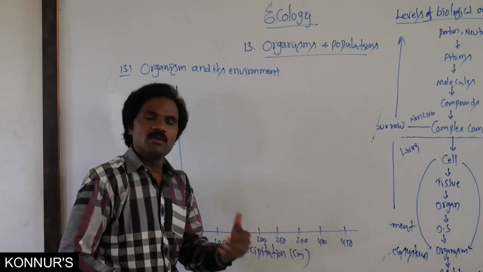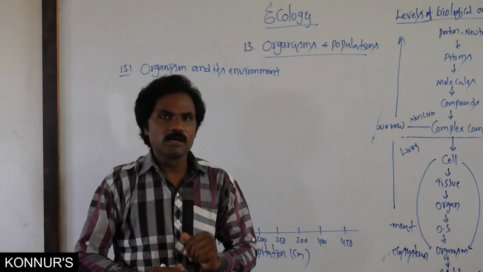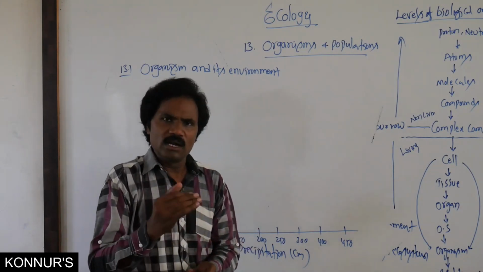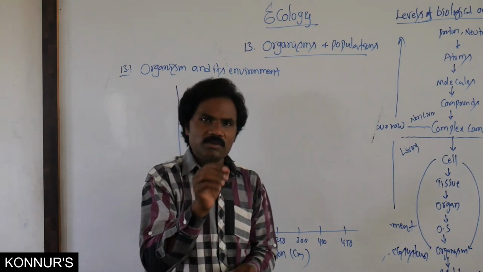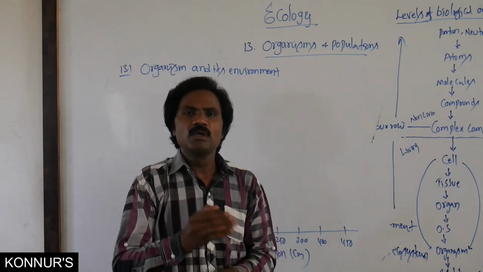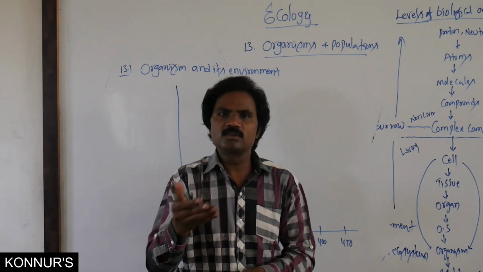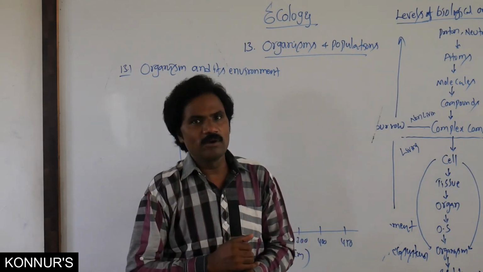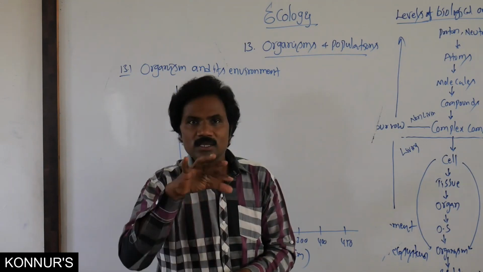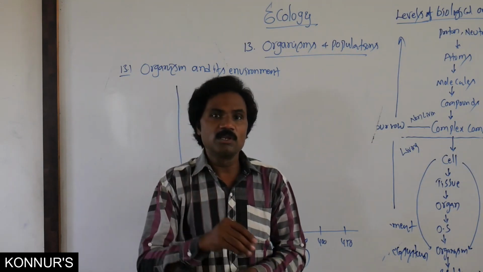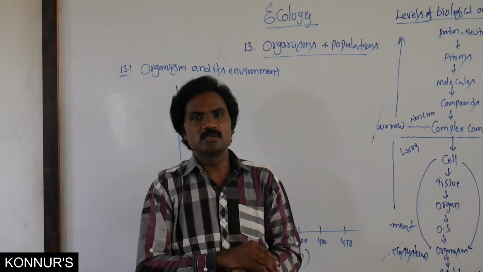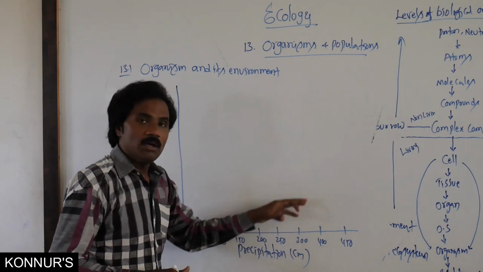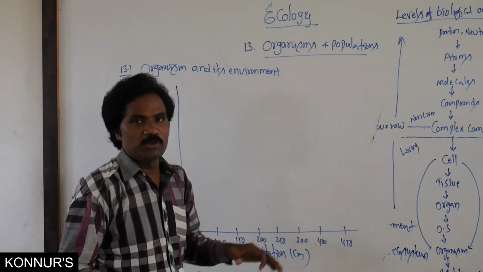Some areas have maximum precipitation per year. Some areas have less rainfall. Guess which areas have less rainfall. Normally in desert areas, wherever there is water scarcity, there is less rainfall. Where there is maximum rainfall, wherever appropriate, the plants are present. Normal factors give normal vegetation, and then more than normal precipitation is present.